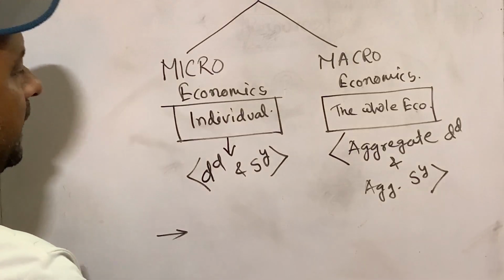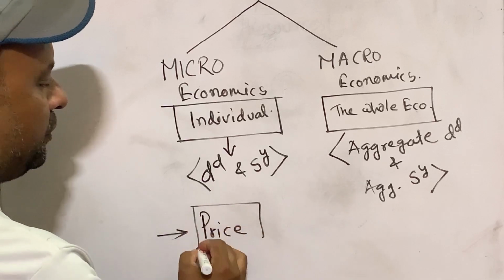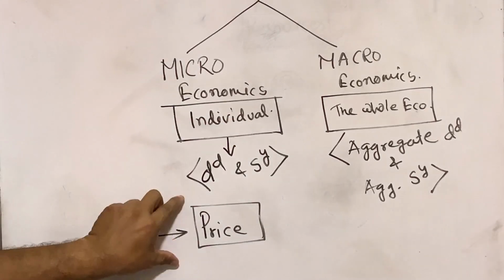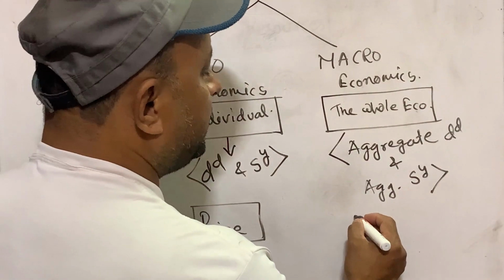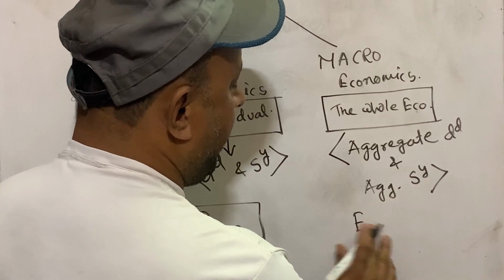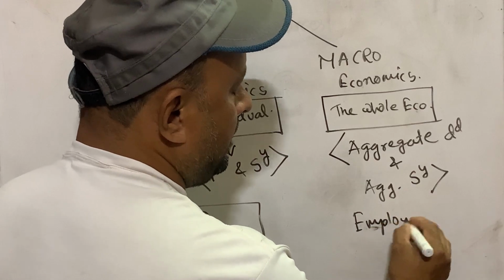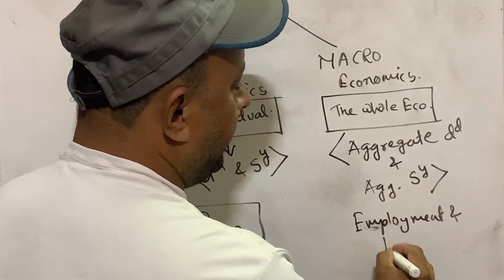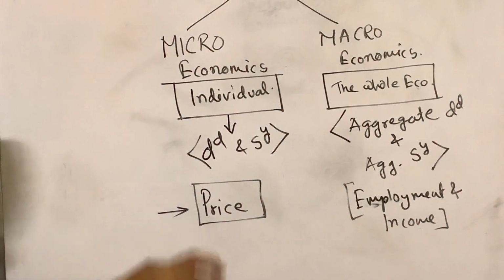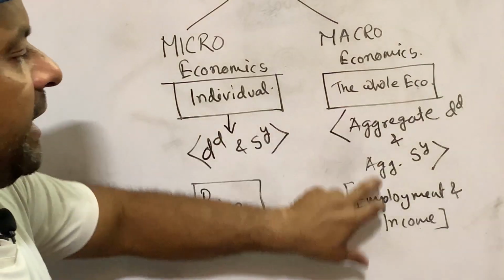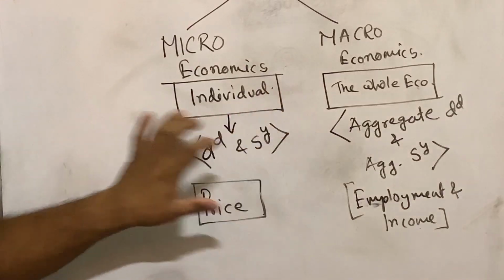Okay, what is the main target of microeconomics? To determine the price of a particular good. This is the main target of microeconomics, to determine price. And the main target of macroeconomics is to determine income and employment of the whole economy. In micro, the main target is price. In macro, the main target is to determine income and employment of the whole economy. So these are the basic differences between micro and macro.